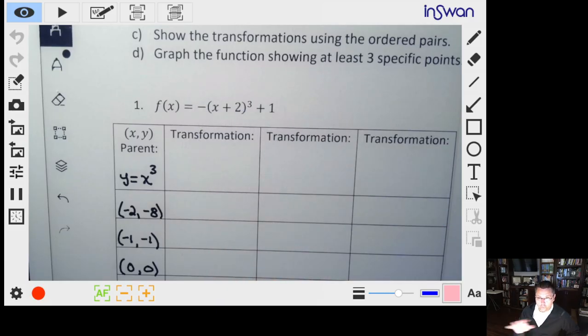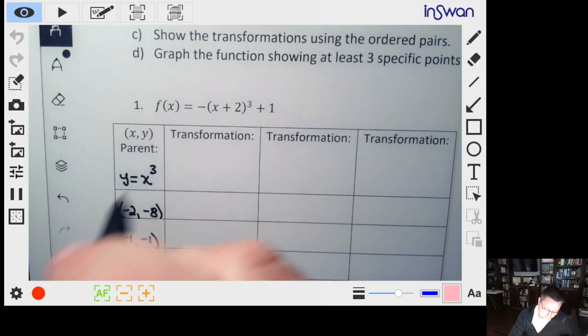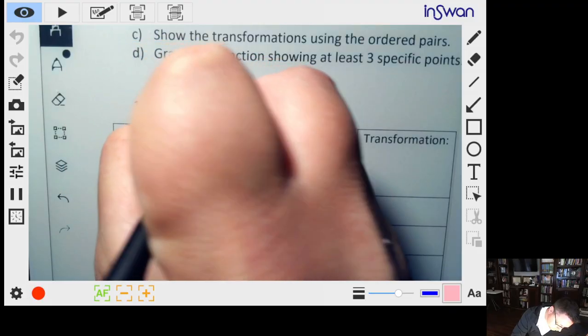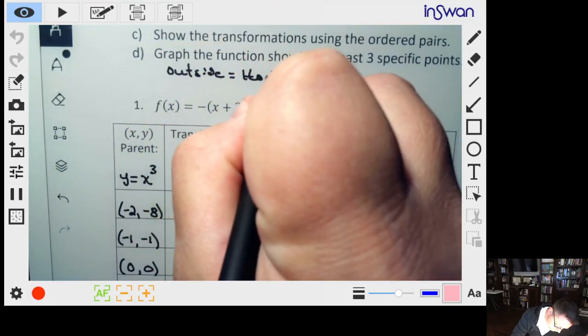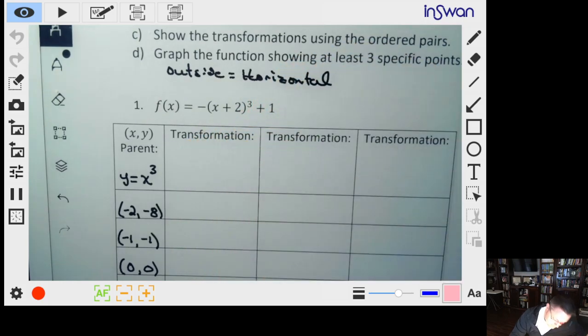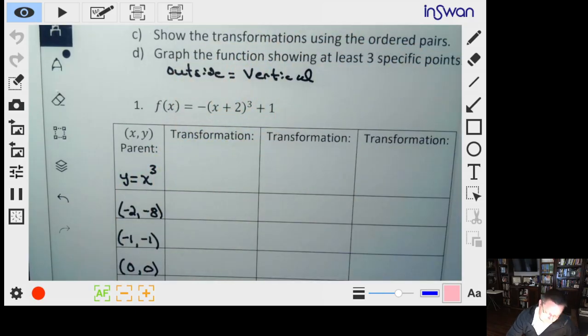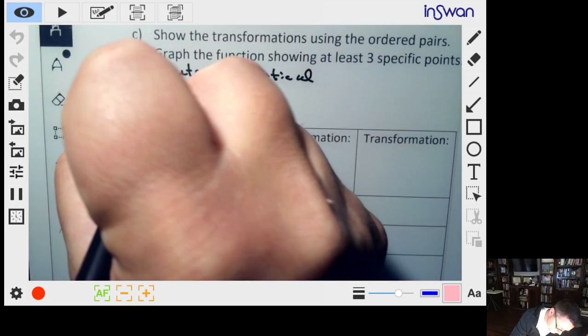Outside is always a horizontal movement. Oh, I said that wrong. Everything on the outside is vertical. Oh my gosh. I would remake this video, but it'll take too long, so you just have to bear with me. Everything on the outside is vertical, up and down. Everything on the inside is horizontal.